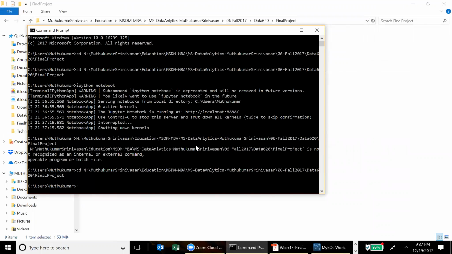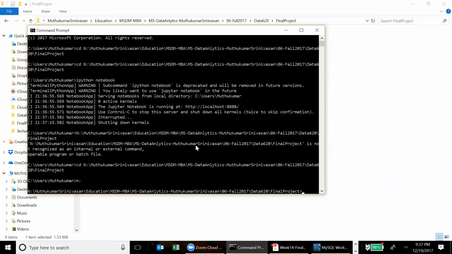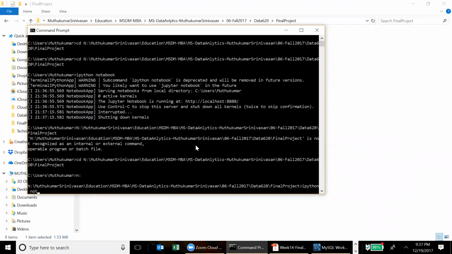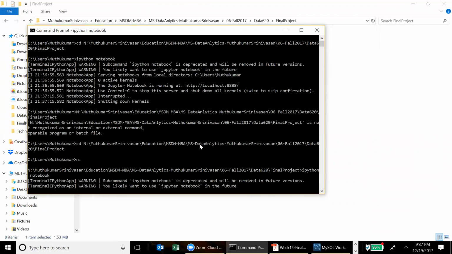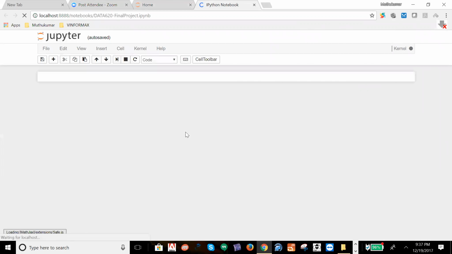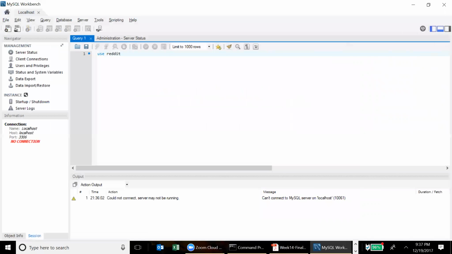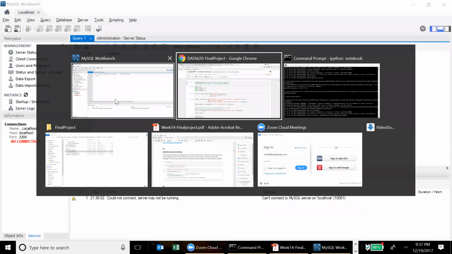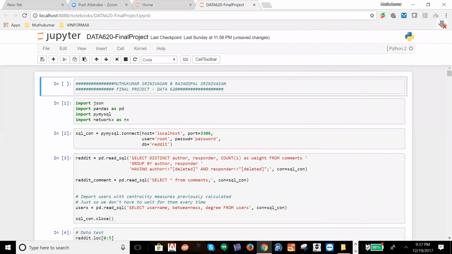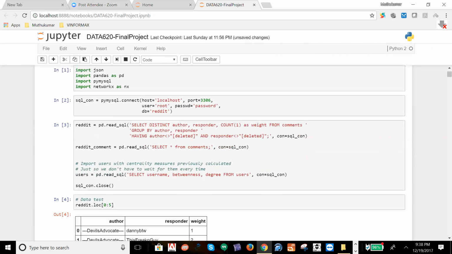I want to show a quick rundown of this program so that it is easy to explain. The flow is to first connect to the database and then go through each and every step. I'll run through it quickly because this program loads a lot of data, close to about 9,900 users. It takes a lot of time, and my laptop is a mobile laptop, so it doesn't work well. I ran it overnight, 24 hours, to get the output.